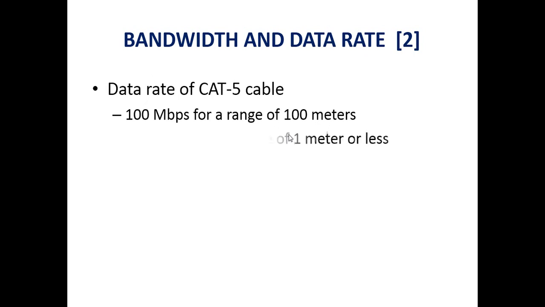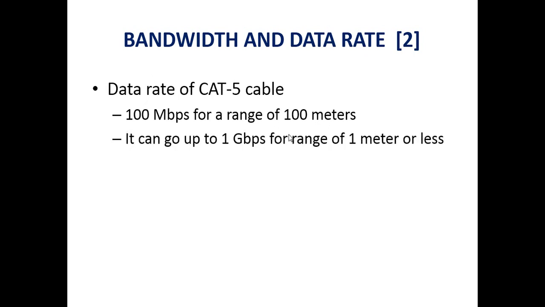Data rate of Cat5 cable. We have different categories of cable in the UTP, unshielded twisted pair. Data rate depends on the type of cable you are using in the twisted pair. If we are talking about the Cat5 cable in the UTP, then its data rate is 100 Mbps for a range of 100 meters.